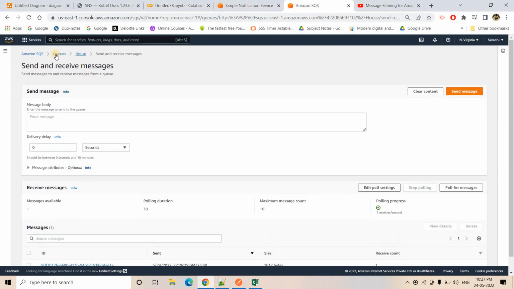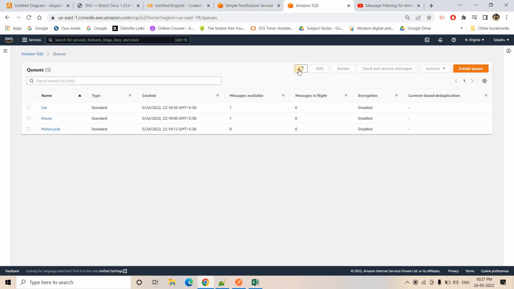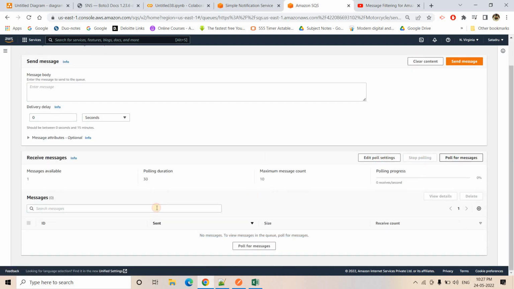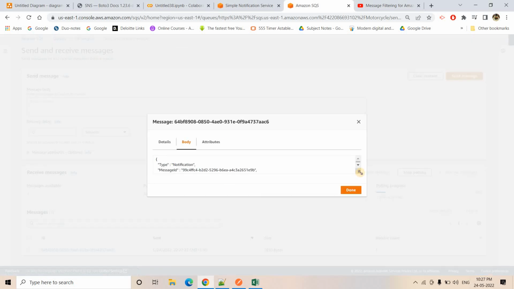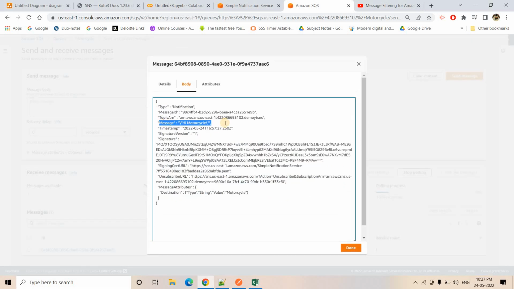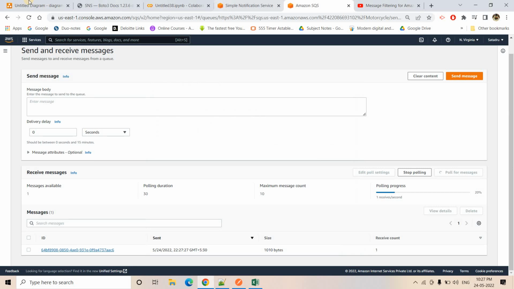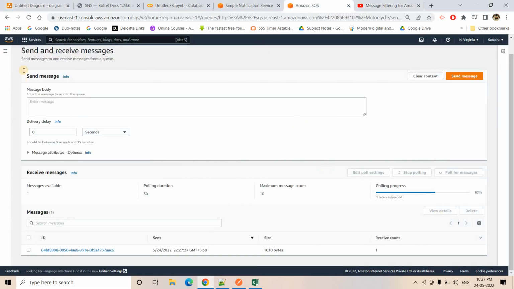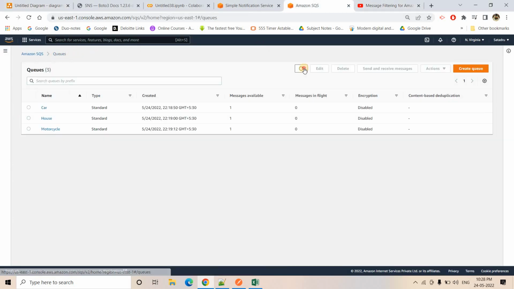I will go back to our SQS. If I go to the queue, currently in motorcycle you should also be able to see one message. See, it is coming. If I click on that, click on send and receive messages, poll for messages, and expand this one, hi motorcycle is coming perfectly. So in this way we have achieved the architecture: we no need to broadcast the message to all the consumers. It will only be going to some specific queue based on the filtering policy.